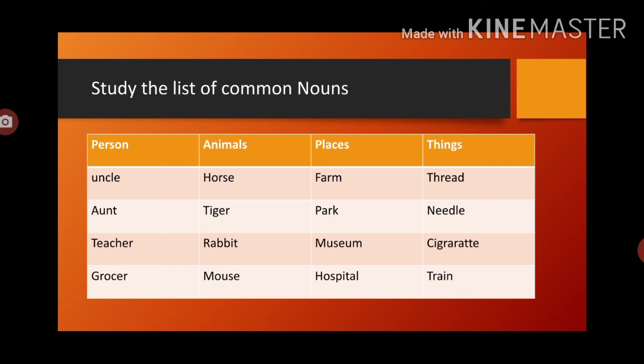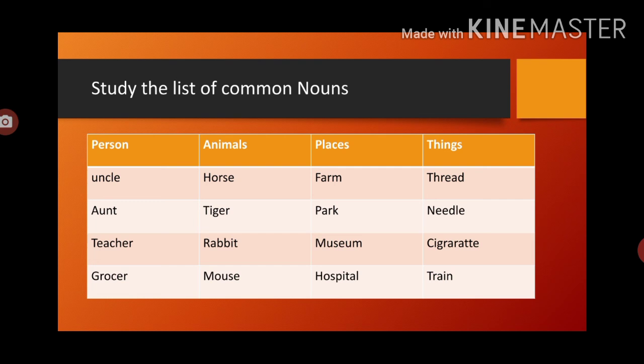Now study this list of common nouns. The first one is person. Person, uncle, aunt, teacher, grocer, all these things are common nouns. Now all the names of animals are also considered common nouns, as they belong to the category of animals.